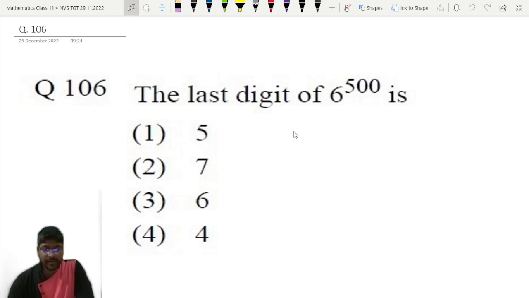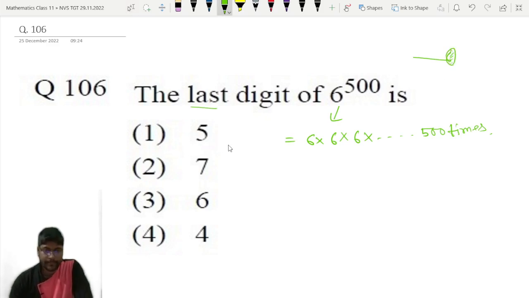So 6 to the power 500 means what actually? You have to multiply 6 into 6 into 6 up to 500 times, and we have to find the last digit. Whatever number you get here, we have to find its last digit.